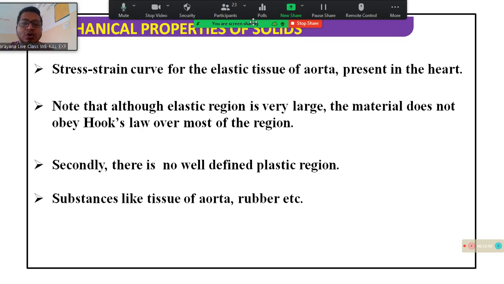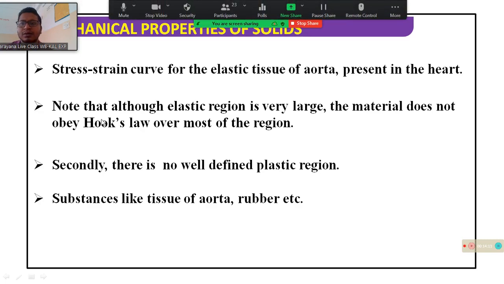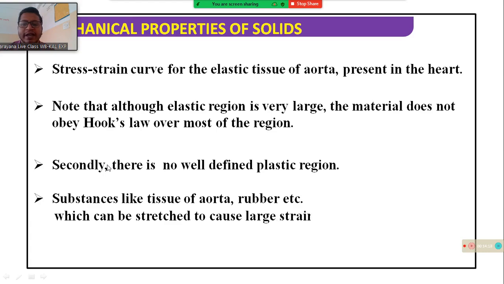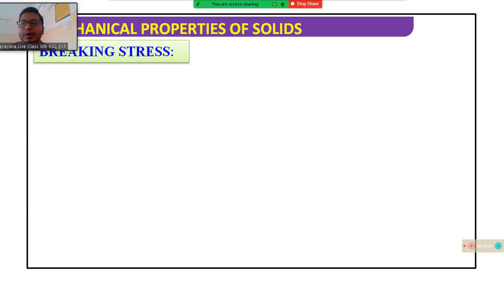Substances like tissue of aorta, rubber, etc., which can be stressed to cause large strain, are called elastomers. If a question asks you to give an example of an elastomer, you can say aorta, rubber, etc.